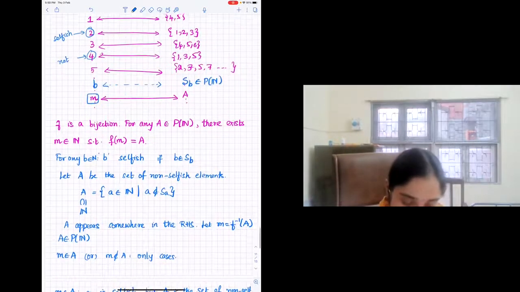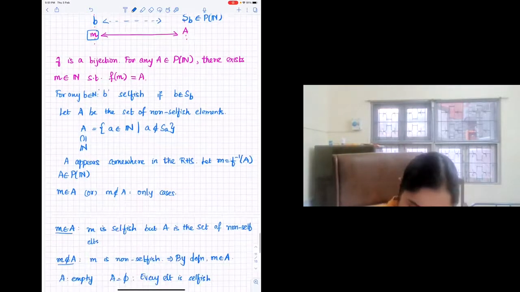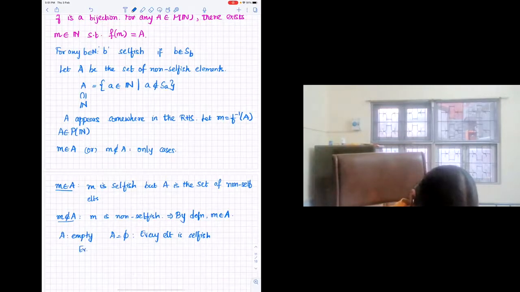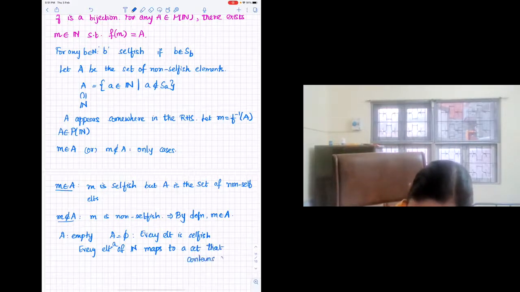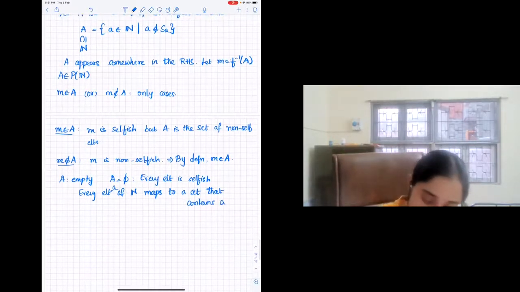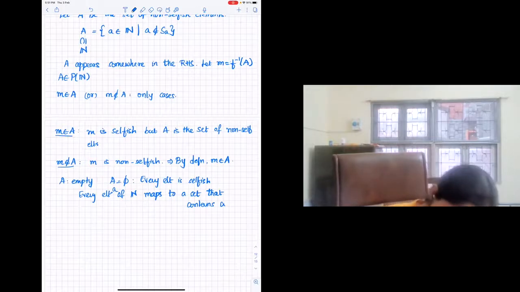So every element of N, 1, 2 in the natural numbers, maps to a set that contains that element. Correct? Yes, ma'am. Now I get it. So then, what does the empty set map to? What is the pre-image of the empty set?